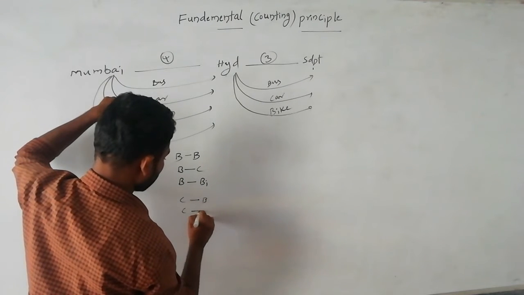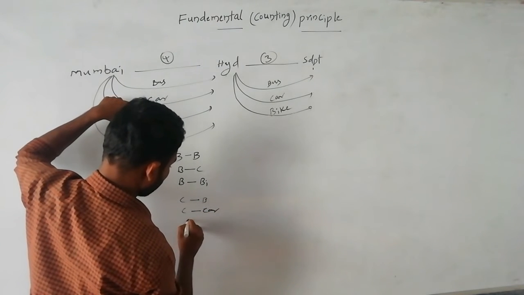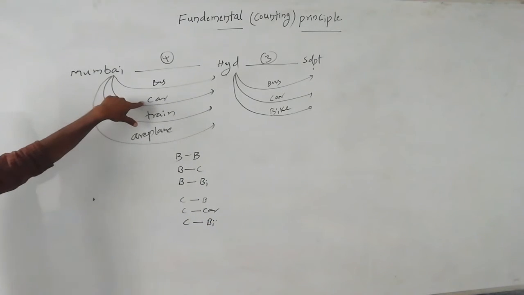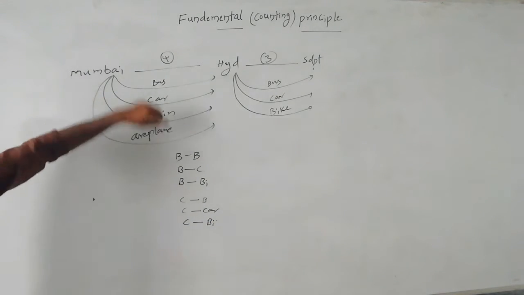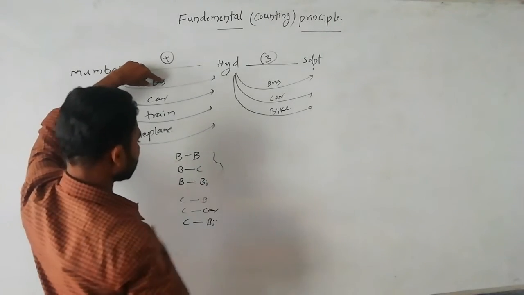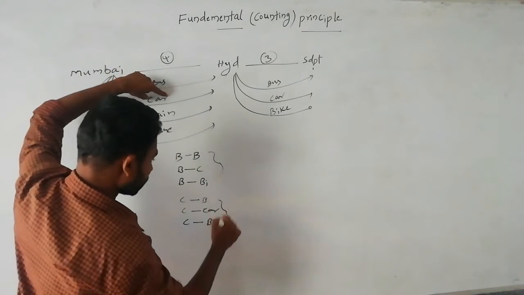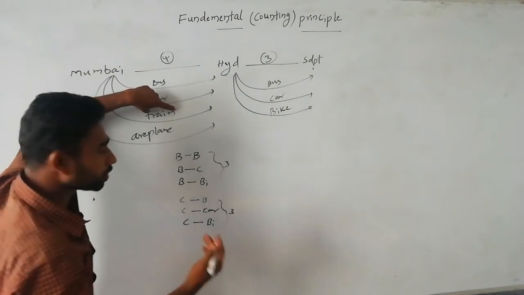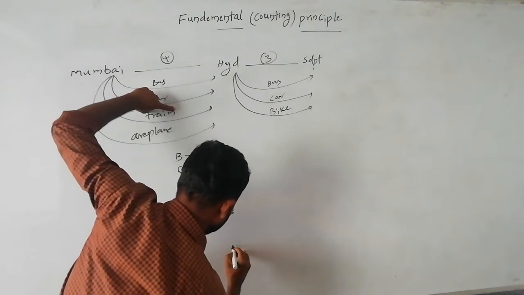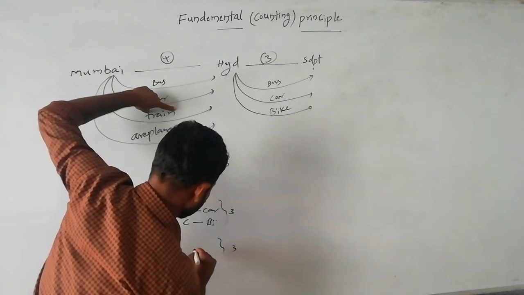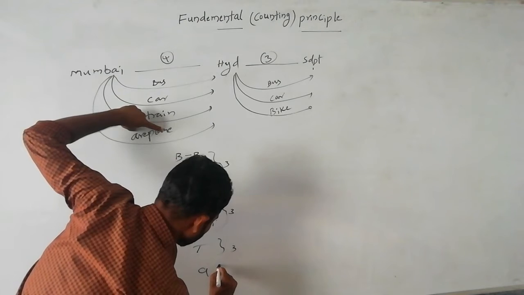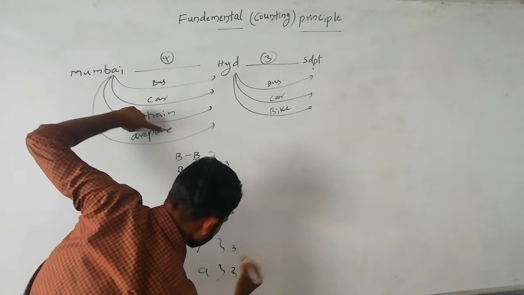Bus has 3 chances, car has 3 chances, train also 3 chances, and aeroplane also 3 chances.